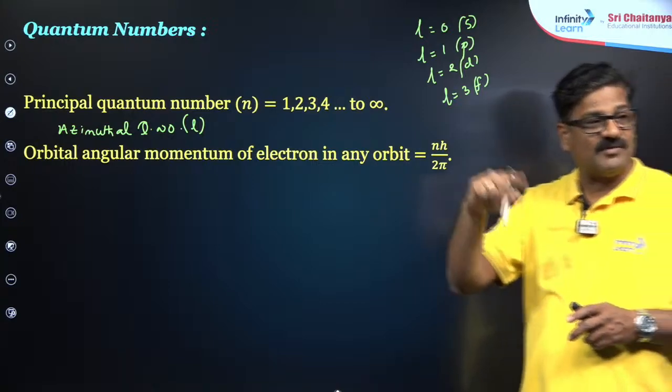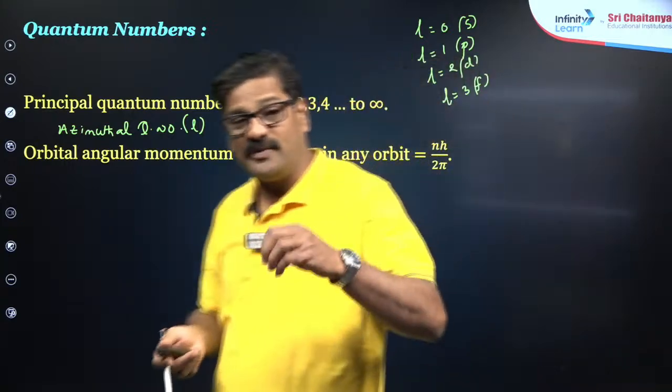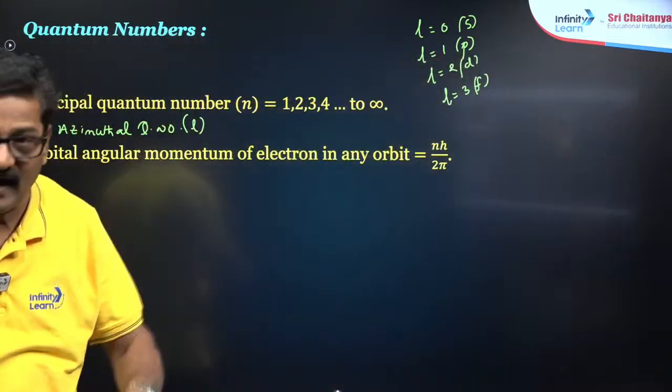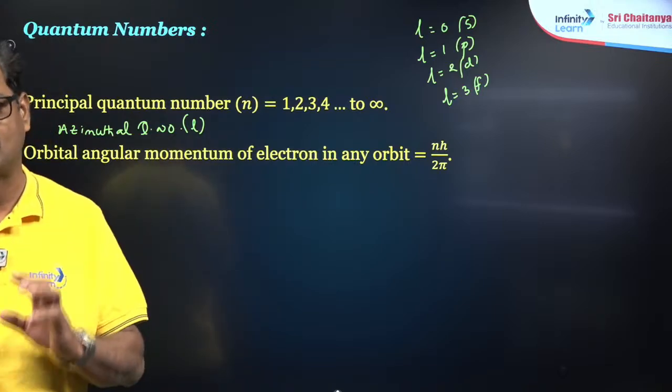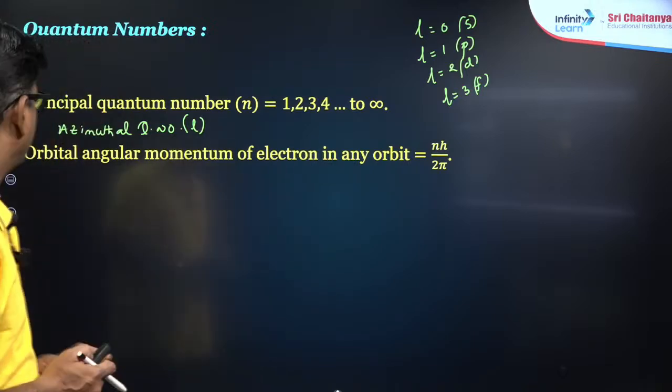The electron revolves around the nucleus in an orbital, and the orbital itself has some angular momentum, that is called orbital angular momentum.